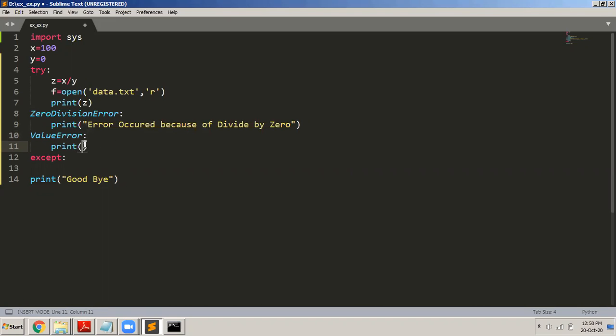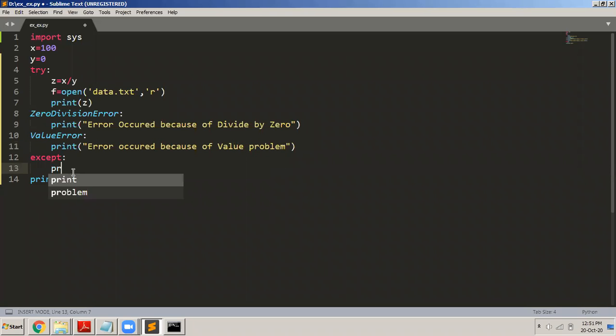If an error occurs because of some other reason, let us say value error. This is another type of error. Why does value error occur? Value error occurs when you are trying to pass a different value. Let us say there is a function called add. It expects an integer, but you are passing a string. That is when the value error occurs. Let us say you want to catch that error. So you can say error occurred because of value problem.